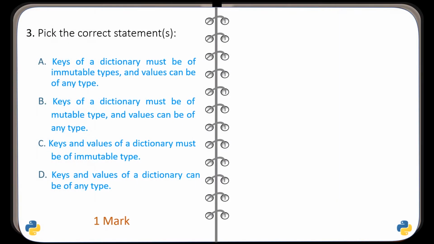Question number 3. Again, pick the correct statement from the ones given here. And the correct statement is given in option A. Keys of a dictionary must be of immutable types and values can be of any type.